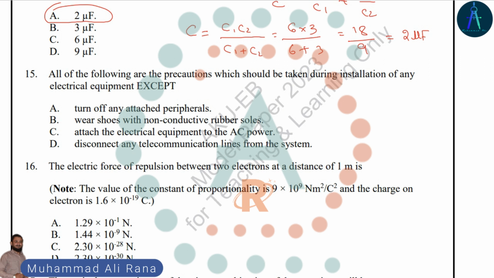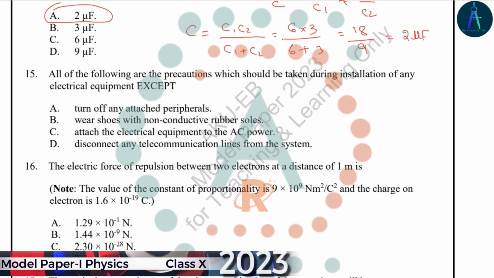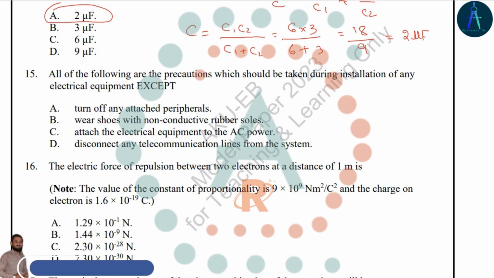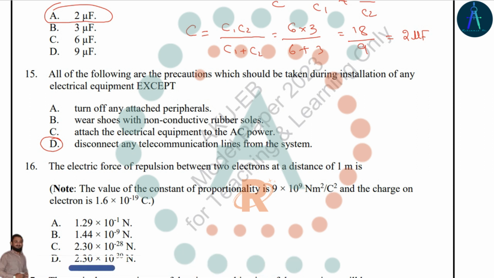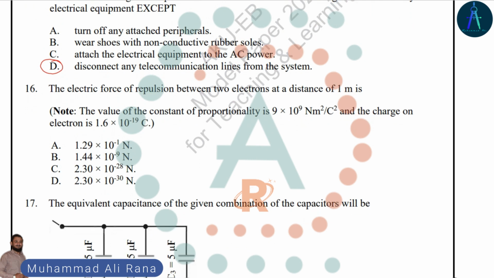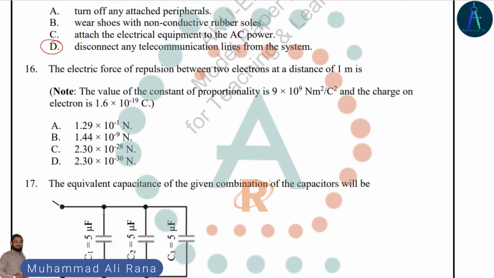Attach the electrical equipment to the AC power and disconnect any telecommunication line from the system. So, in option D, there is no connection between installing the electrical appliance and the telecommunication devices. Option D is not a precautionary measure, so it is the right answer.